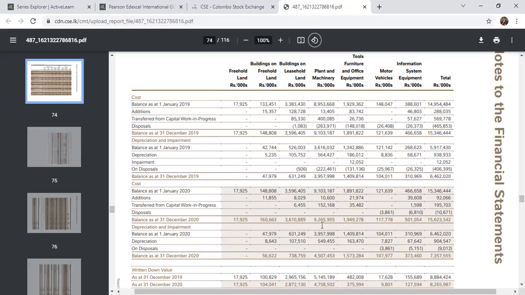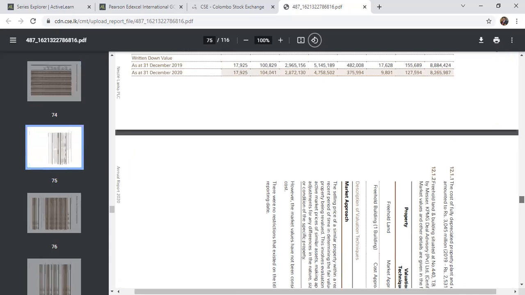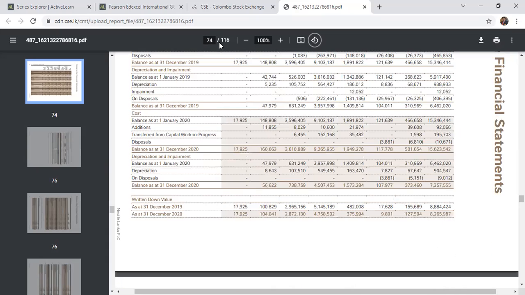Because Nestle is a manufacturing organization, they have 9.2 billion worth of machines, right? Buildings, 3.6 billion worth of buildings, land value 160 million worth of lands, and freehold land 17 million worth, because they have factories and plants in Ratnapura, Haligoda, and different parts of Sri Lanka. So this is the summary of that. Like that, we can find out everything.